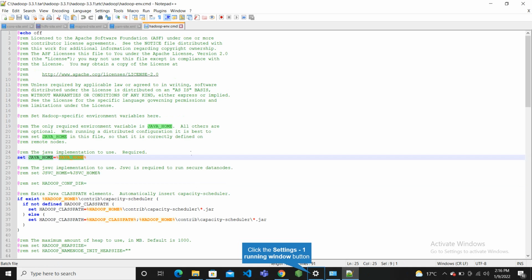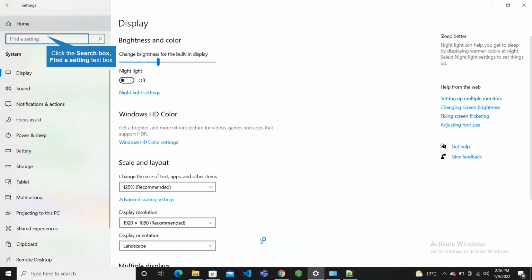In the Hadoop environment file, we need to add the actual path which we used during Java installation. Now let's go to settings and type environment.